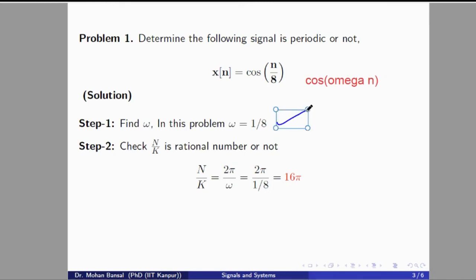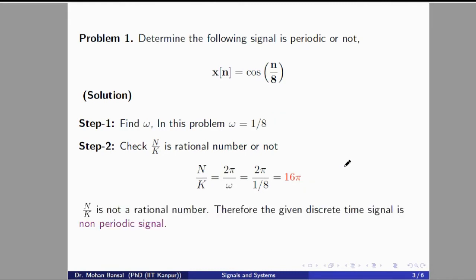Now we check whether N by k is a rational number or not. N by k, as we know, is defined by 2 pi divided by omega, and omega is 1 by 8 in this problem. So we are getting 16 pi. As we know, pi is an irrational number, so 16 pi is also an irrational number. So this is not a rational number. So this function is not a periodic signal.